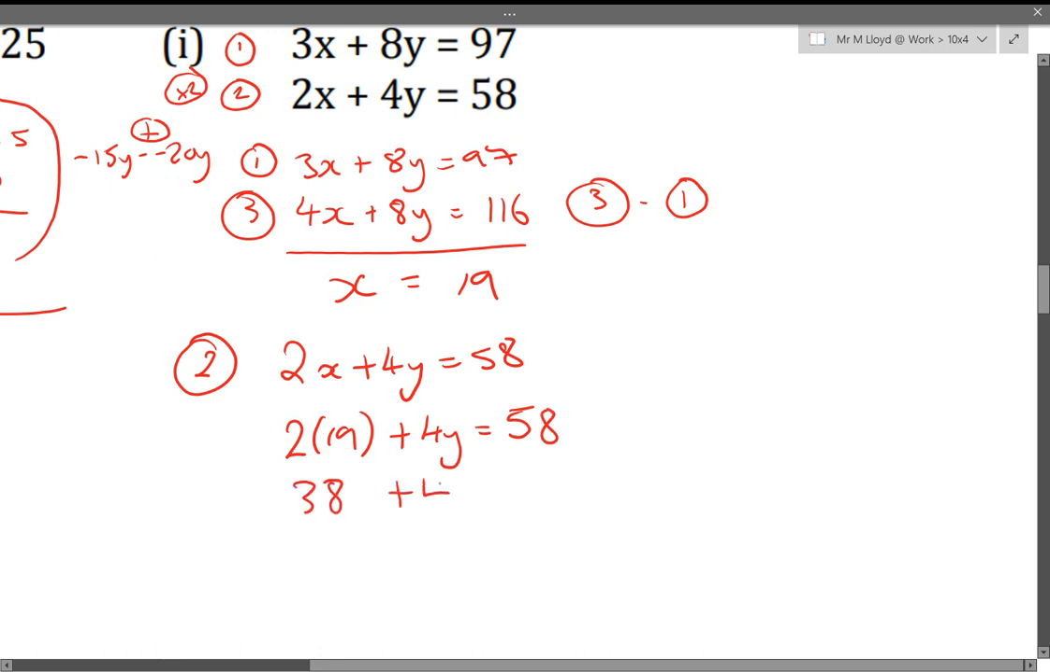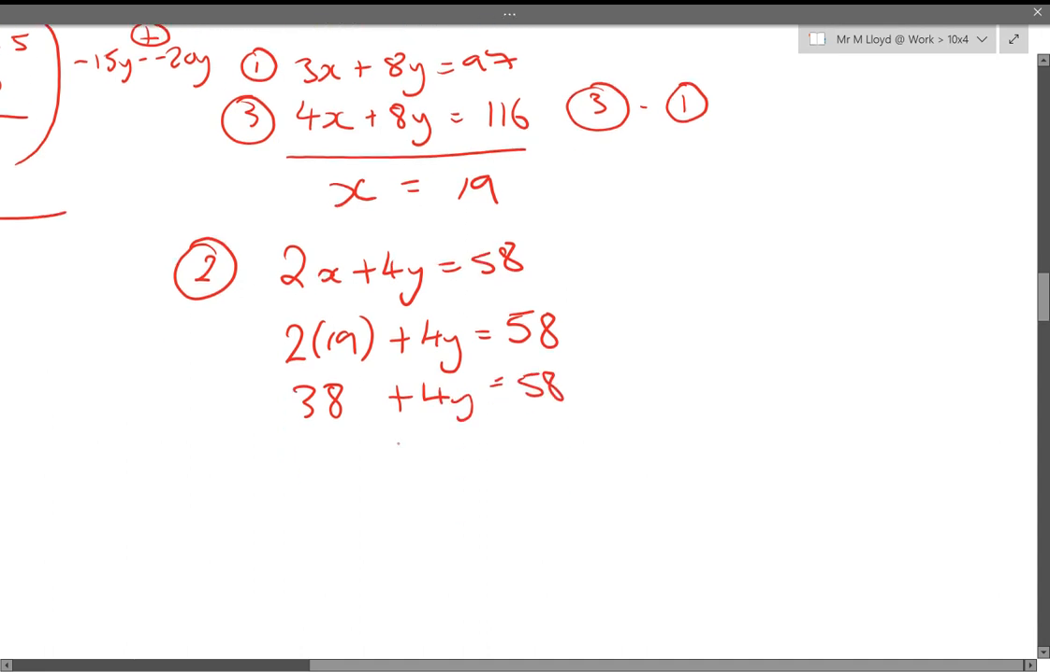38 plus 4y equals 58. So I've multiplied that 2 and the 19. We're going to, on both sides now, oops, that does not look like a 3. We're going to subtract the 38 from both sides, giving me 4y equals 20.